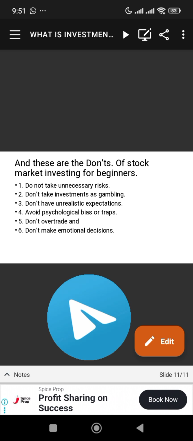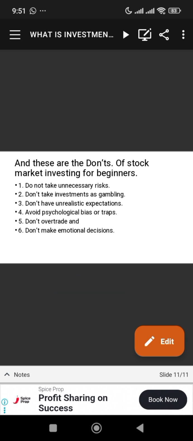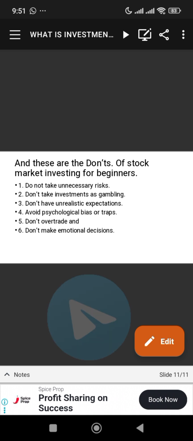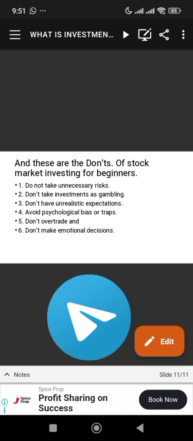Now these are the don'ts, what you should not do when investing. All right, do not take unnecessary risk. Always take calculated risk. Number 2, don't treat investment as gambling. You need to be smart and wise when investing.